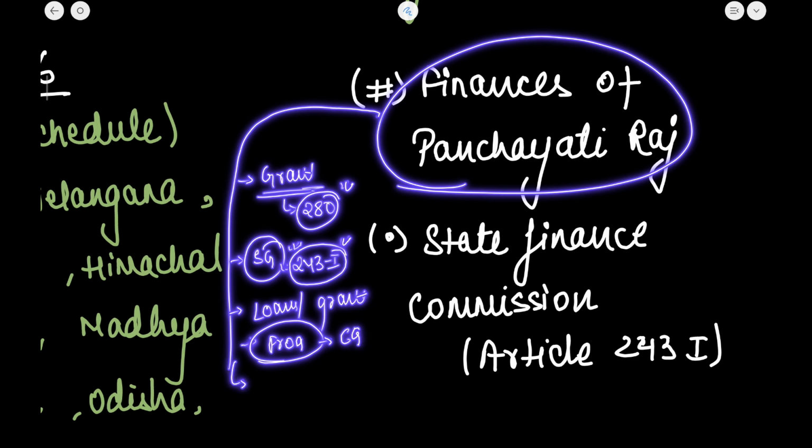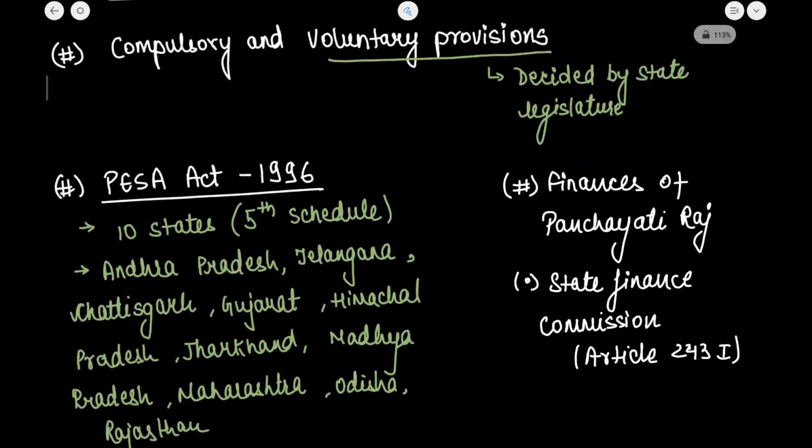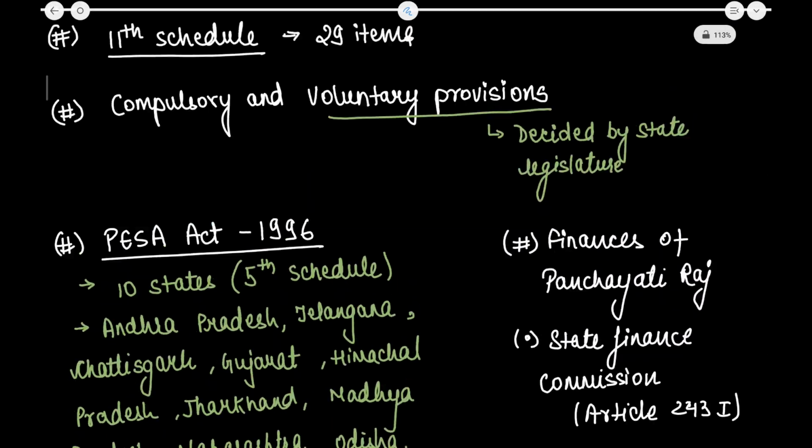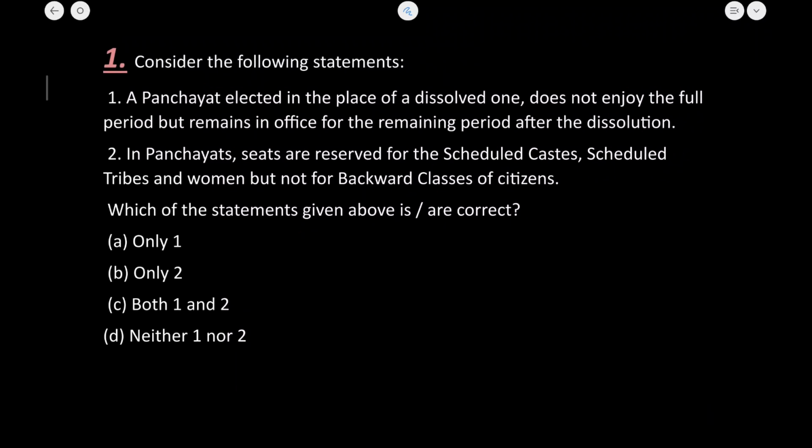Okay, and then there are some of the powers, that is internal resource generation, some of the internal powers which help the panchayat. Some type of taxes are levied by the panchayat that helps them to earn some revenue. So this was all about the explanation part. Now let's straight away move to the questions and solve some of them.